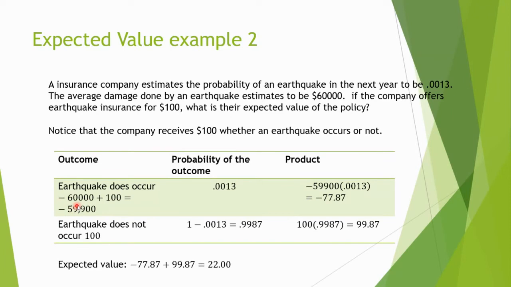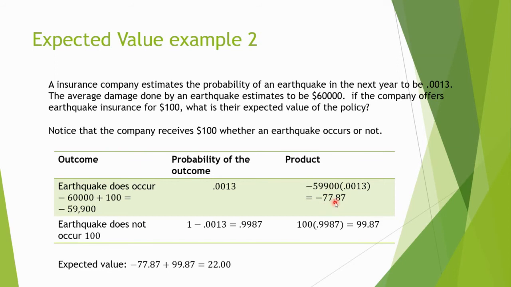And what's the probability of that? Well, it's given in the problem that the probability of an earthquake occurring is 0.0013. The product is what this is, so we get this. You can check my calculations if you want. I'm pretty confident that's right.